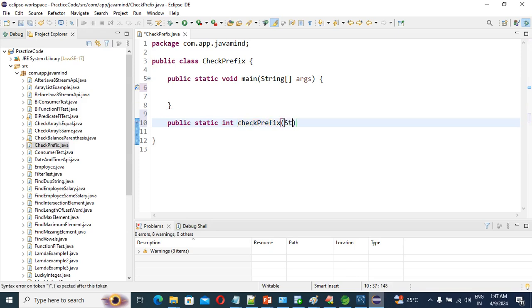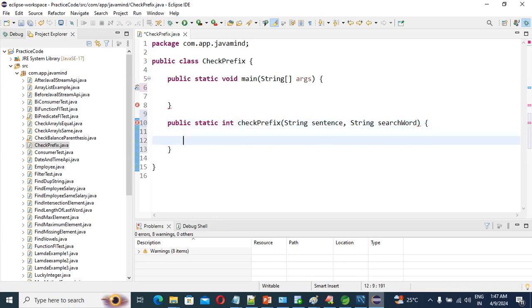The first input is a string, sentence. And the second expected input is a string, search word. Which word we are going to search. These inputs we should have, correct? Only then can we manipulate and find our index, correct? Yes.